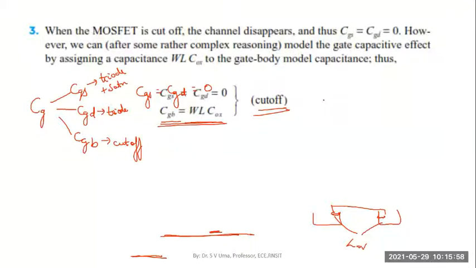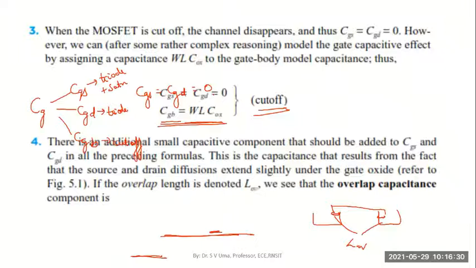The channel acts like the negative plate because the channel collects electrons in response to the positive voltage present at the gate. So the gate will be the positive plate and the channel would be the negative plate in a capacitor. If the channel is absent, which happens in the cutoff region, then no capacitors. The gate to source as well as gate to drain capacitors are both zero. Okay.